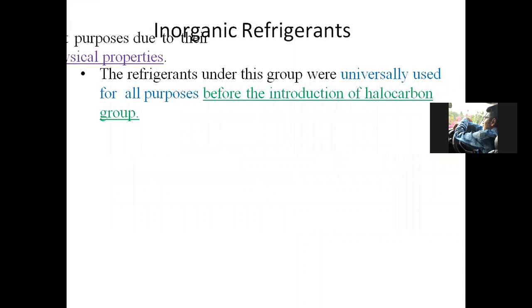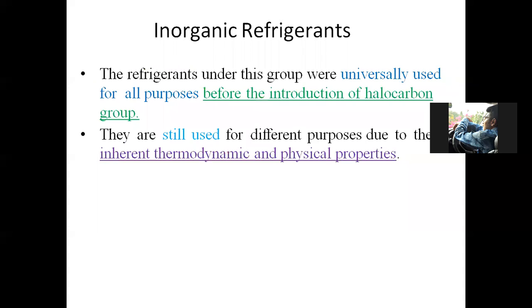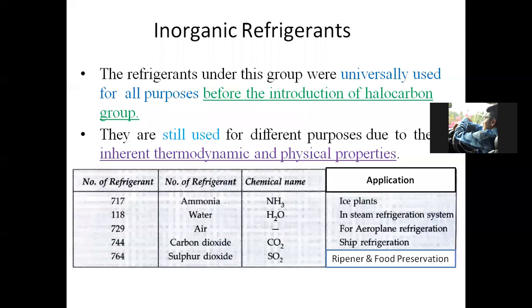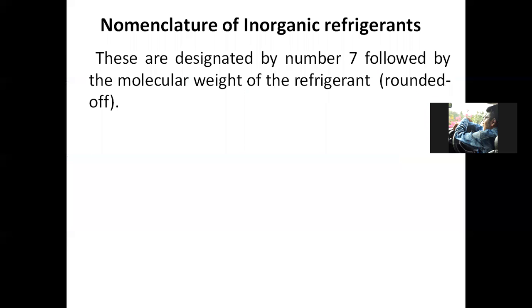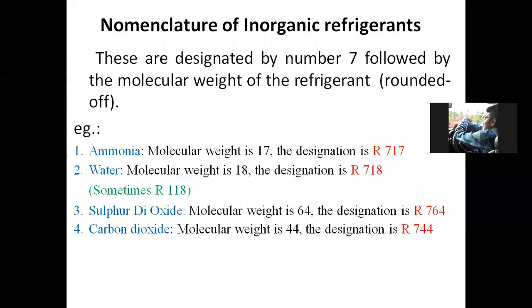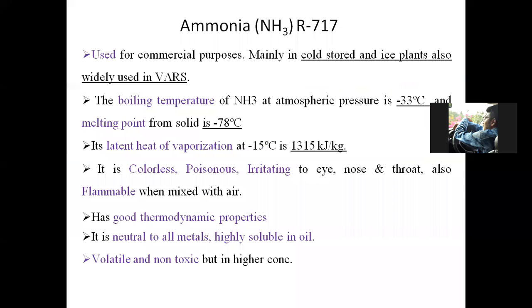After that, we started the inorganic refrigerant. Inorganic refrigerants are those which are available abundantly in nature itself. We saw the common examples of inorganic refrigerant. Then the designation system or nomenclature system of inorganic refrigerant, that is 700 plus molecular weight. And we saw some common properties of the common inorganic refrigerants which are used in day-to-day life.